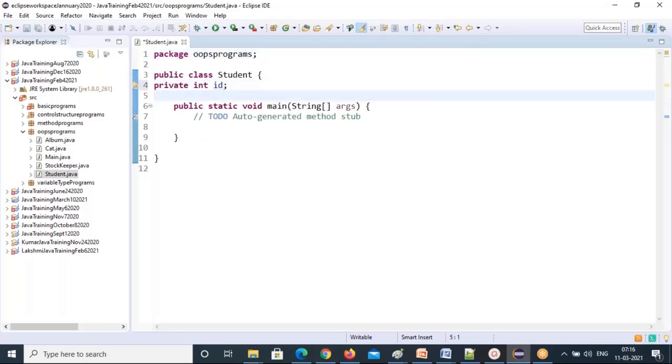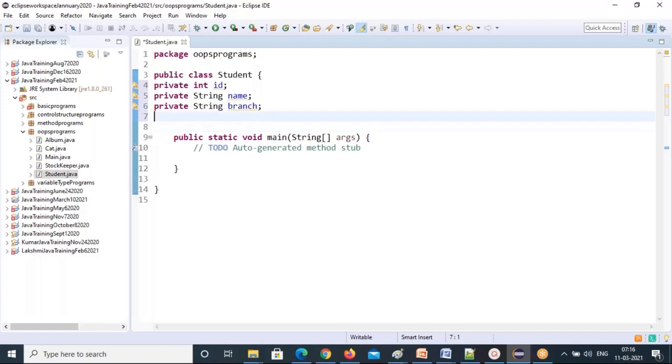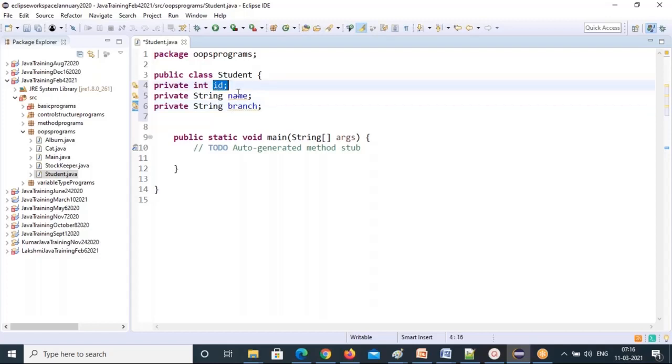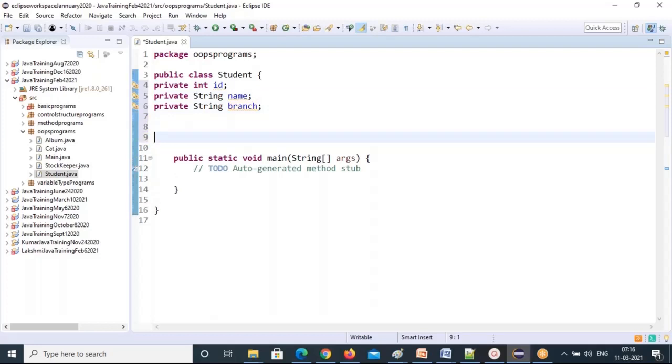I'm not going to pass the values. I can create any student object, right? I can pass values later. One way is through setter methods; these instance variable values you can set. The other way is through a parameterized constructor. Now I didn't pass any values, so default values will be 0 and null. For a string, the default value is null, because String is one kind of object.